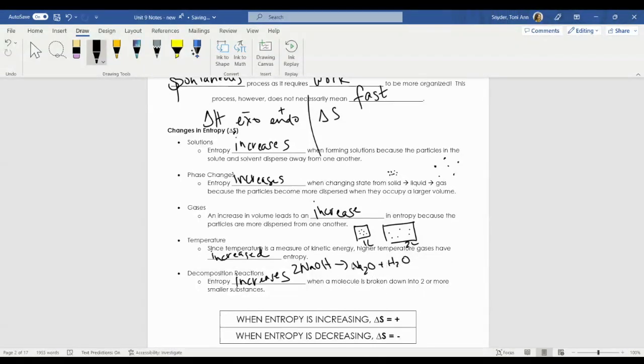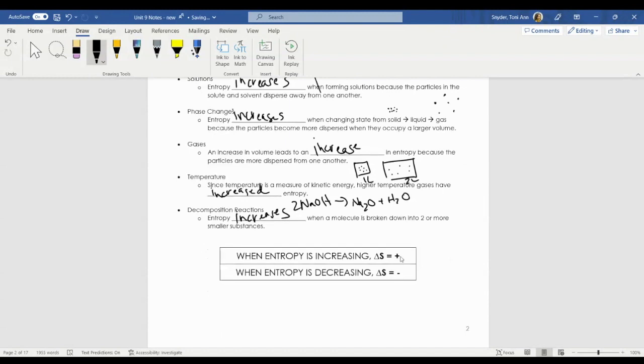This is increasing in entropy, because I'm breaking this down into smaller substances, into smaller pieces. As a result, the disorder is increasing. And what we say is that when entropy is increasing, our delta S is a positive value. Whereas if entropy is decreasing in a reaction or a physical process, the delta S is negative.